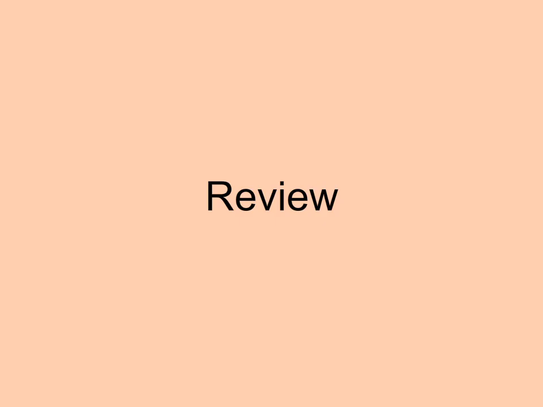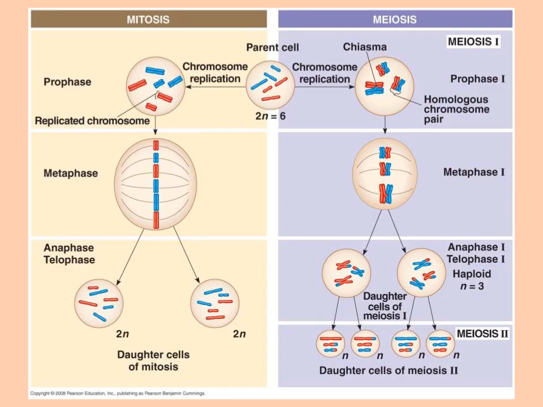So make sure you know the differences between mitosis and meiosis for your exam. This diagram starts with the parent cell with a diploid number of 6. That's what the 2n equals 6 means. Mitosis goes through one cell division and produces identical diploid cells, while meiosis goes through 2 cell divisions and produces 4 haploid cells.